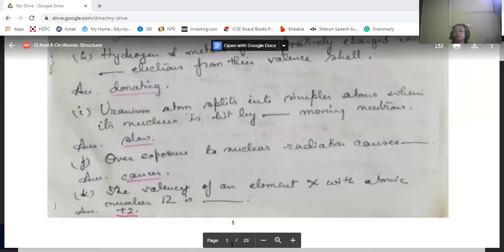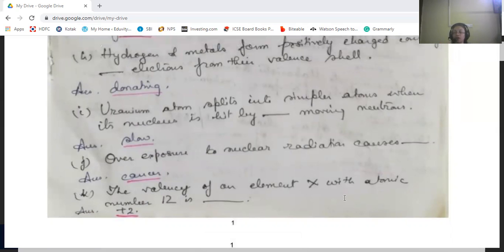So the valency will be plus 2 because the electronic configuration of this element will be: first shell will contain 2 electrons, second will be of 8. So that makes 8 plus 2, that's 10. Then 2 remains, which will be in the last shell of this element, which will be the valence shell. So the valency will be plus 2, having last 2 electrons in the valence shell. As the valence shell contains 2 electrons, it will have a valency of plus 2.